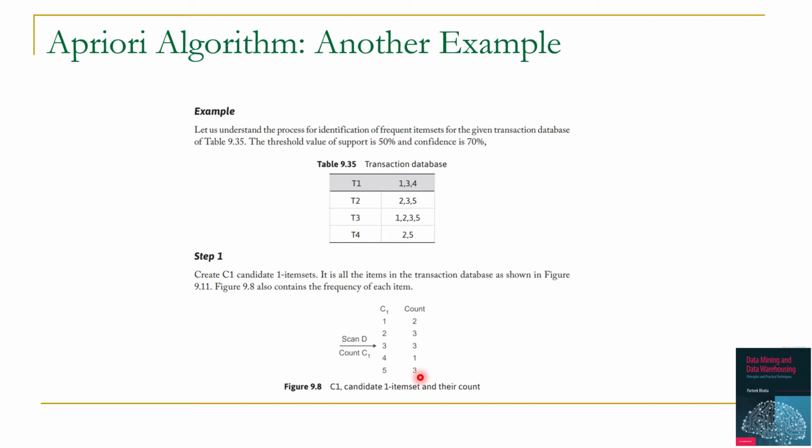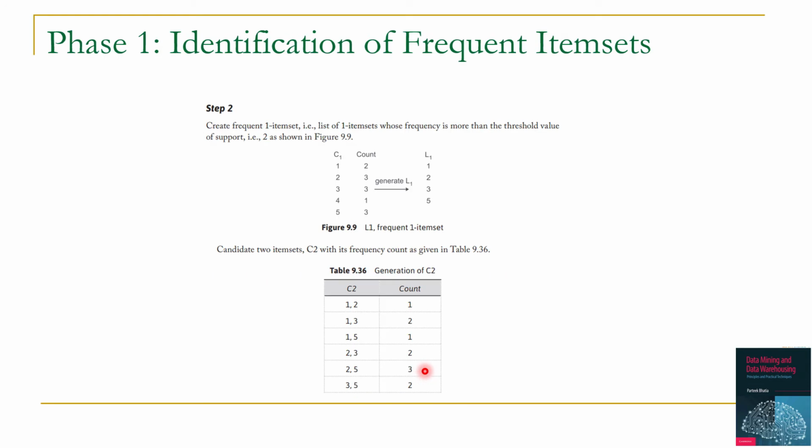In the next step we have to create L1 based on the frequency of C1. Since the threshold value of support is 50%, we are interested in support of 2 or more than that. So out of this, you can see that item number 1, 2, 3 and 5 satisfy the threshold value of support. So in L1, we will have 1, 2, 3 and 5 as item sets.